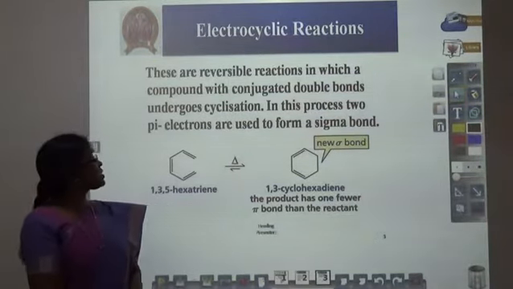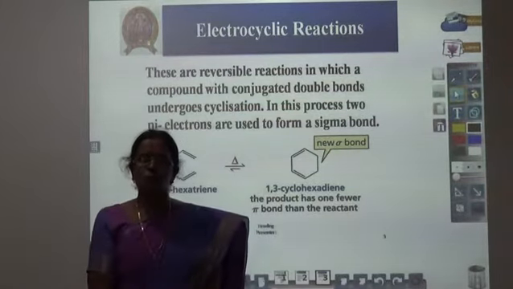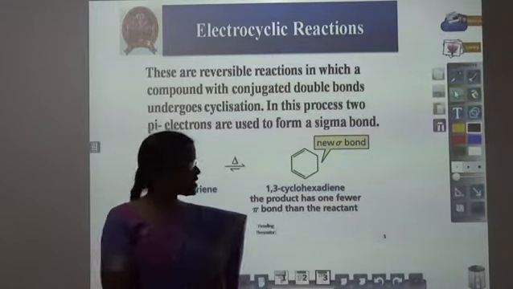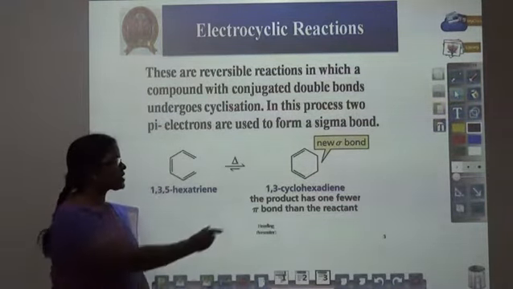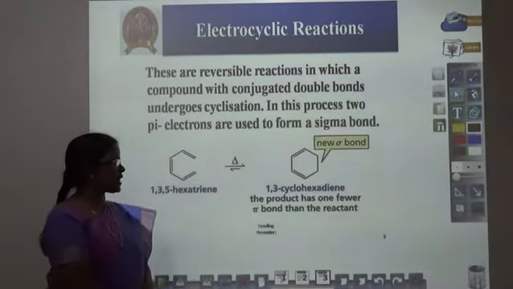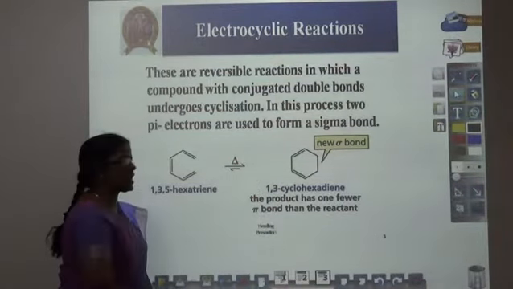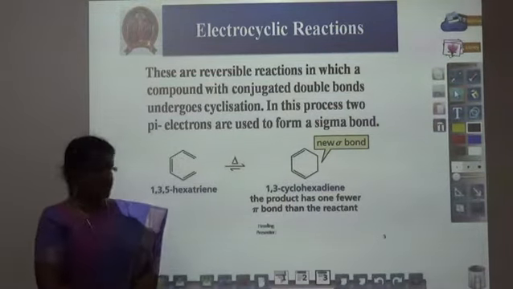In this ring closure reaction, from the polyene, one pi bond is converted to a sigma bond. For example, 1,3,5-hexatriene under thermal condition is converted to 1,3-cyclohexadiene. The product has one pi bond less, whereas one new sigma bond is formed.